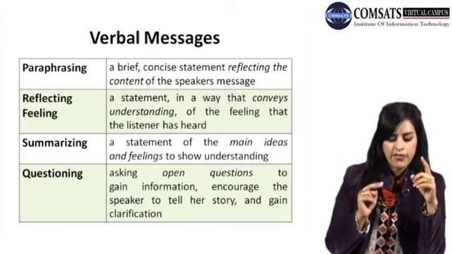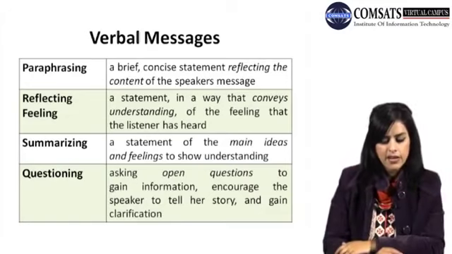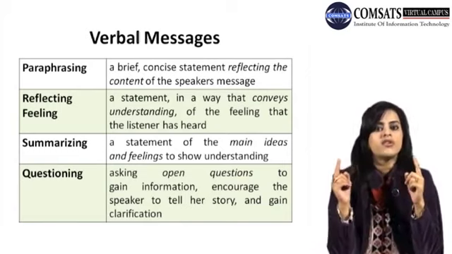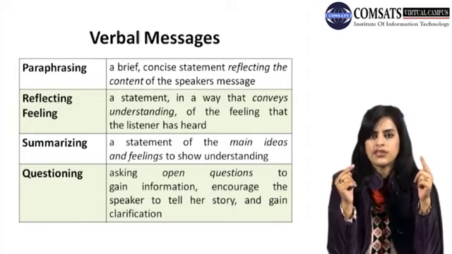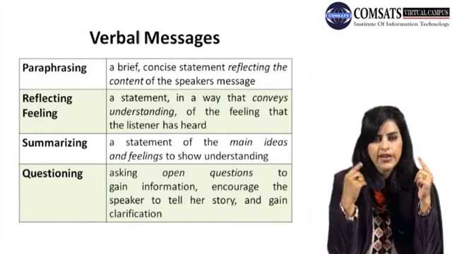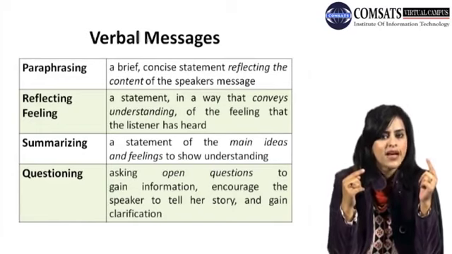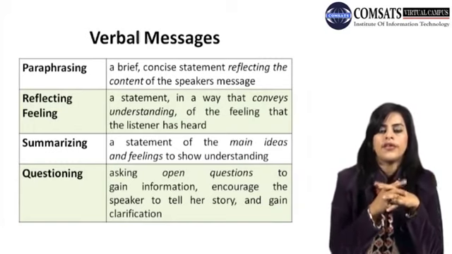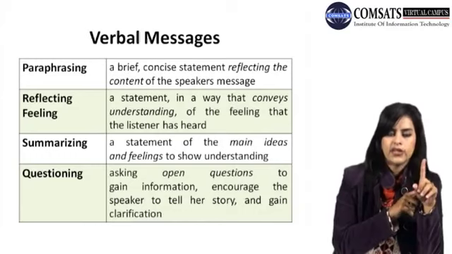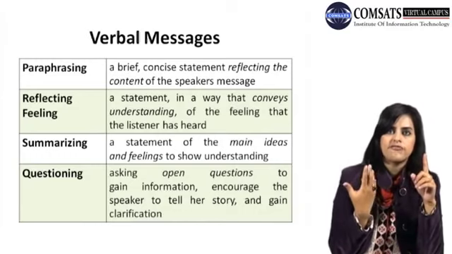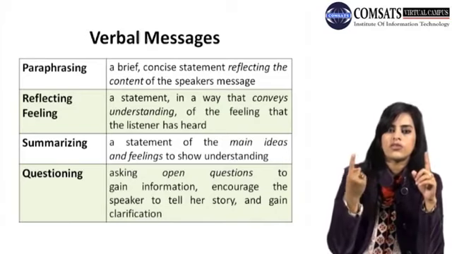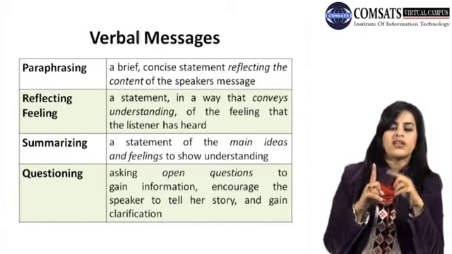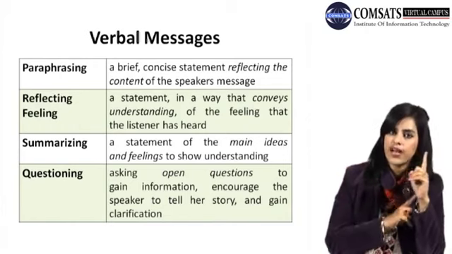The second thing is reflecting feeling, a statement in a way that conveys understanding of the feeling that the listener has heard. Now the sender was sending the message to the receiver, and the receiver received the information. Now he is reflecting feeling. Maybe he is nodding his head, maybe he is smiling, maybe there is a sense of approval in the eyes of that receiver. So that is the reflection of the feeling that you are sending, to let him make sure that whatsoever he has said has been understood by person B.